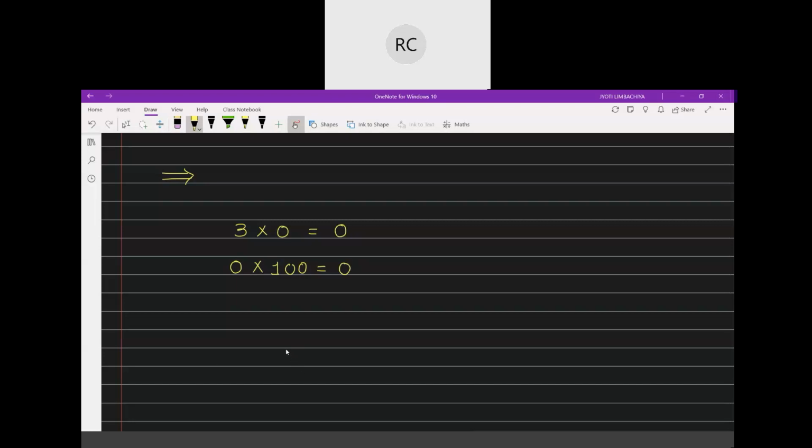So, what does it tell you? It tells you that the product of any number and 0 is 0.